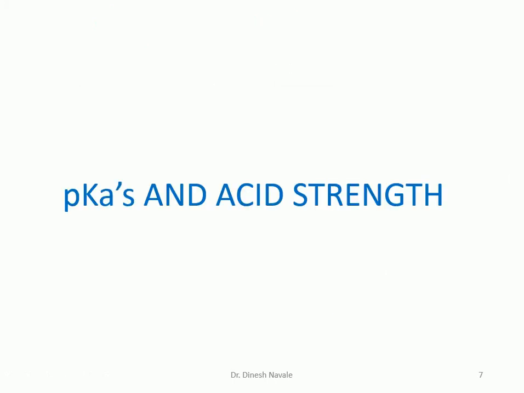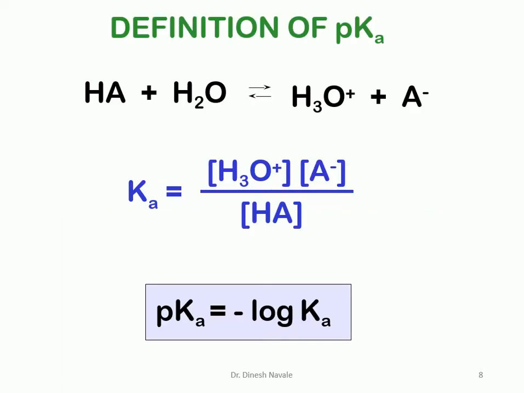So now pKa and acid strength. As we have discussed, an acid undergoes dissociation in water. In dissociation, HA is going to give the proton, it will form A minus, the conjugate base. Water, which is a base, is going to accept the proton, and we get the formation of H3O plus. So this is the dissociation of an acid in water.